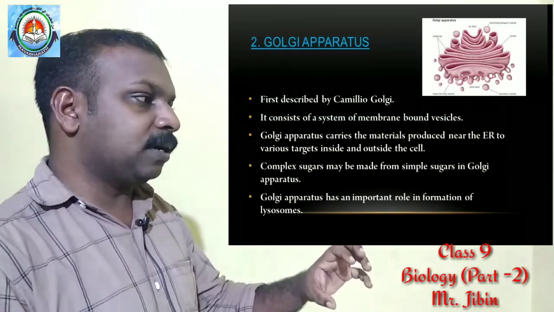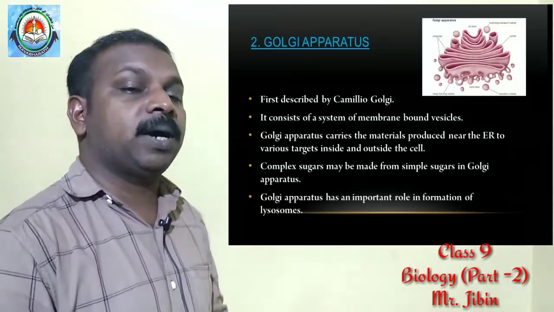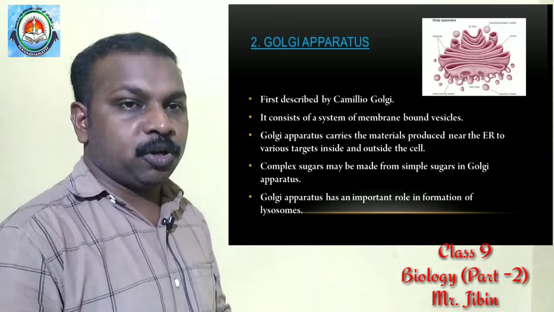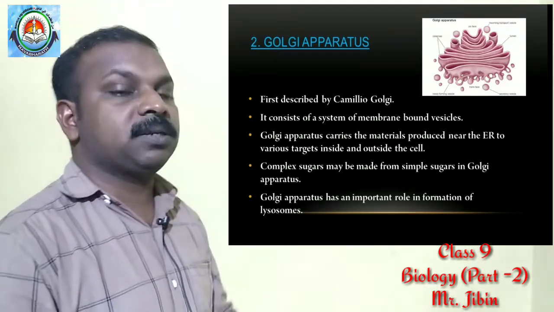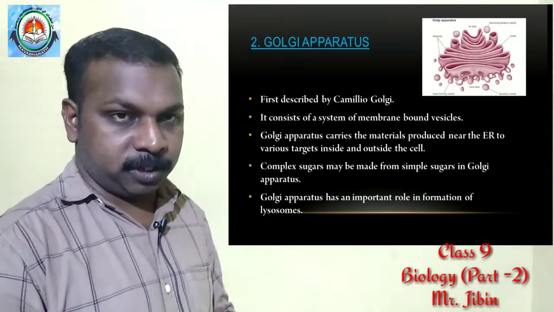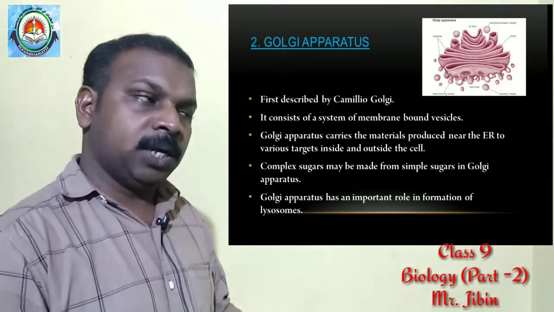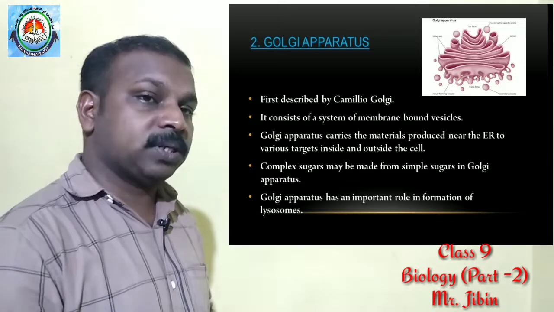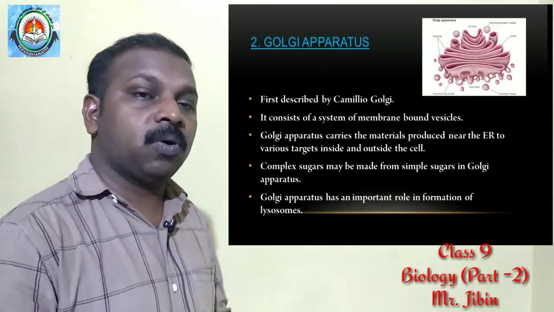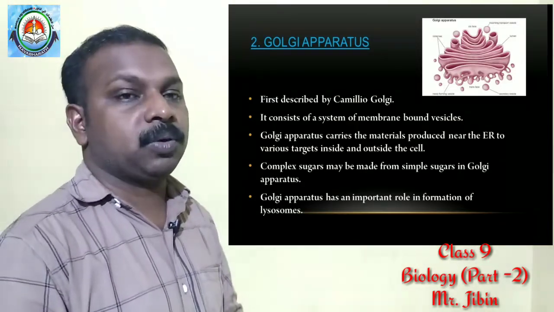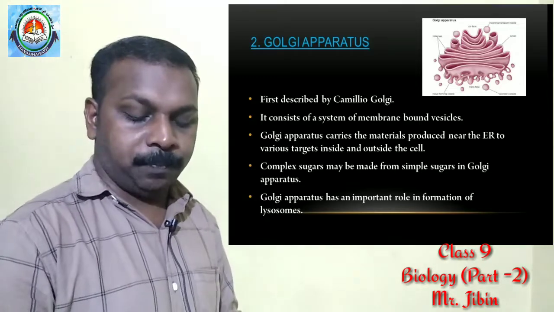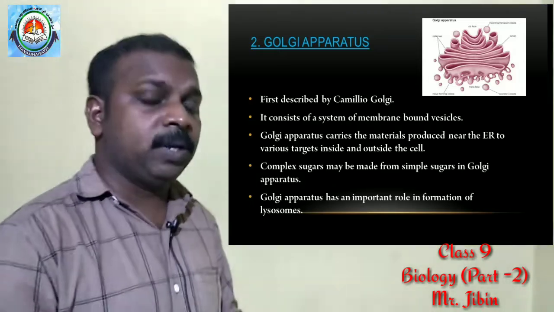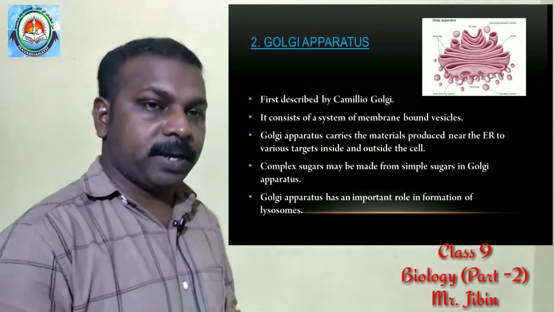All these materials are carried by the Golgi apparatus to different regions of the cytoplasm. That is a function of the Golgi apparatus. Not only transportation, it also stores and modifies these molecules before transporting them to other regions of the cell. And complex sugars may also be made from simple sugars in the Golgi apparatus.